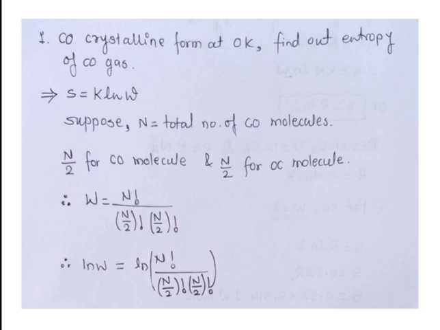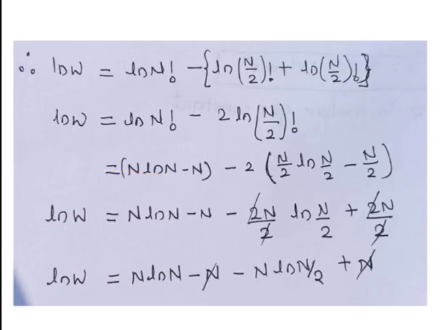Just take ln of both sides of the equation of W. By taking ln, ln W is equal to ln of N factorial divided by N by 2 factorial into N by 2 factorial. Now simplify the equation of ln W. ln W is equal to ln of N factorial minus, in a bracket, ln of N by 2 factorial plus ln of N by 2 factorial, bracket complete.